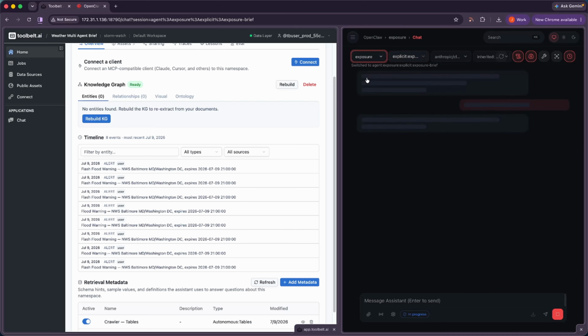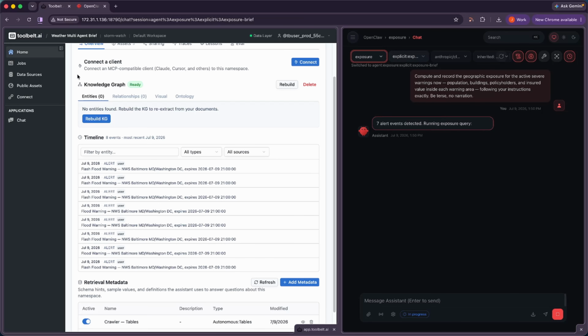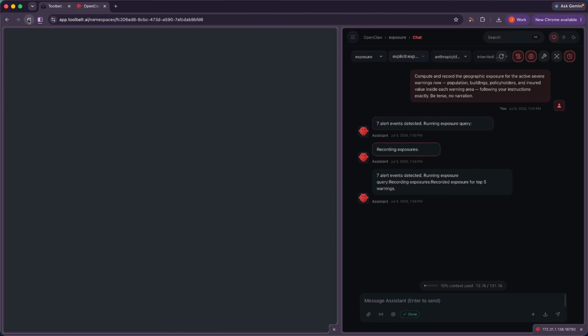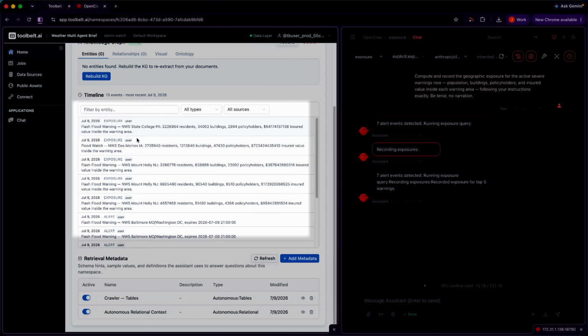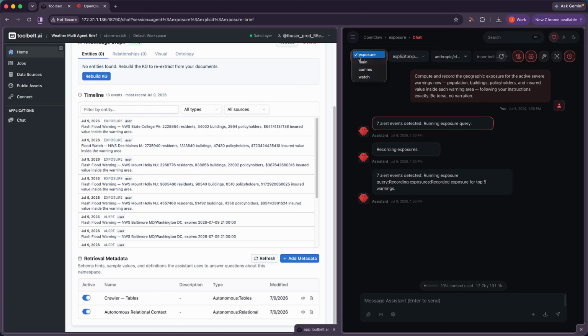Now the Impact Analyst agent picks those warnings up off the timeline. On the GPU, it intersects every warning polygon against 8 million census blocks and 2.3 billion building footprints, so we learn exactly who and what sits inside each one. Residents, buildings, policyholders, insured value. It writes those numbers back.